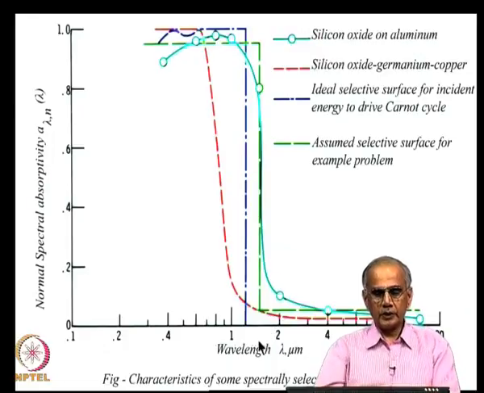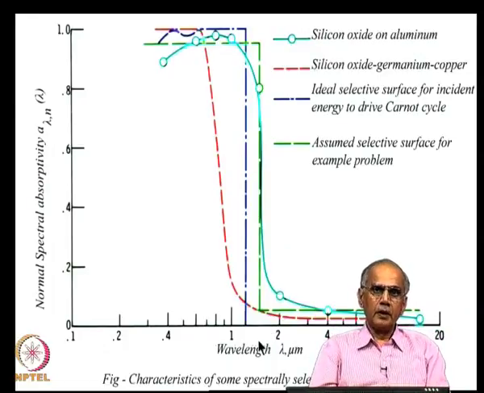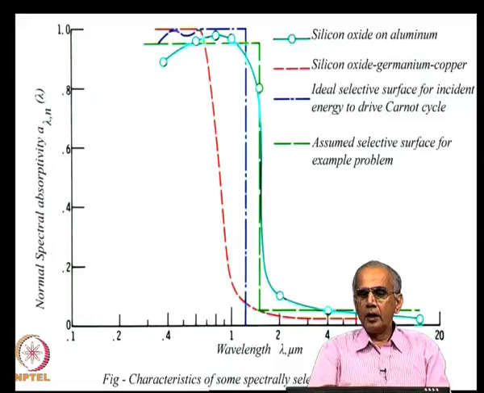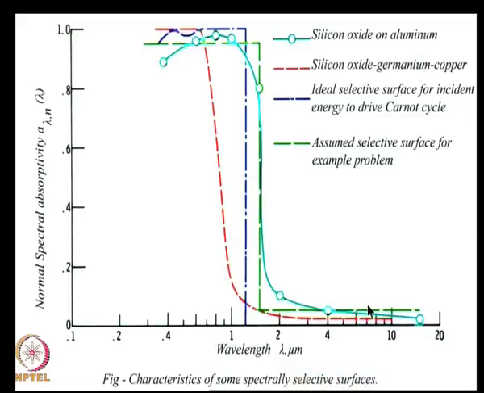Now, we go back to our discussion on selective surfaces. A selective surface is one whose absorptivity or emissivity is a strong function of wavelength. Now, here is a picture of the observed normal spectral absorptivity of silicon oxide, a semiconductor, on aluminum, and you can see that it falls rapidly from around 0.9 in the region below 1 micron to less than 0.1 beyond 2 micron.